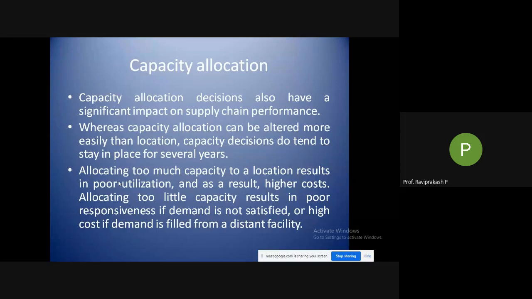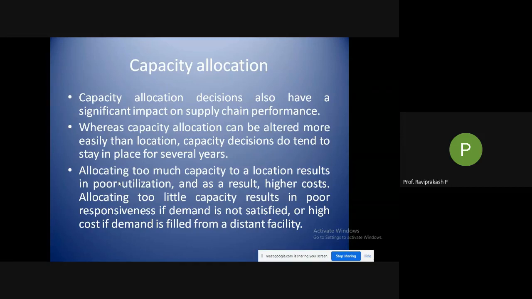So there is poor responsiveness if demand is not satisfied, or a higher cost if demand is filled from a distant facility. If your allocation is less, and there is one more facility around 10 or 15 kilometers away from yours, and more of the allocation is done over there, and even the areas nearer to your facility are being served from there, then what happens?